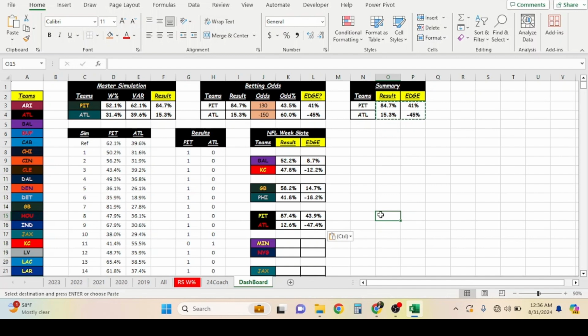So, like I said, this is just a very basic, very simple model. It's based only on coaching stats. It may not have an actual edge in the market. This is why we track. This is why we record.